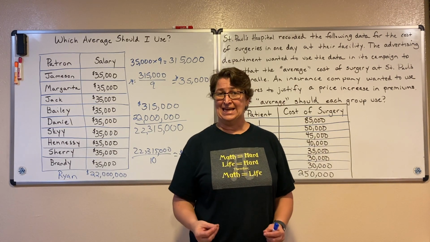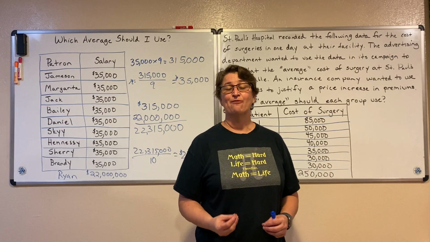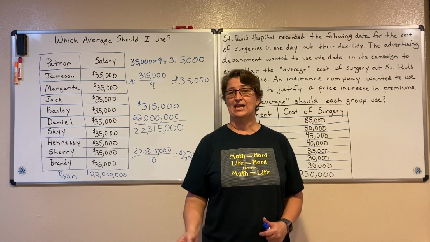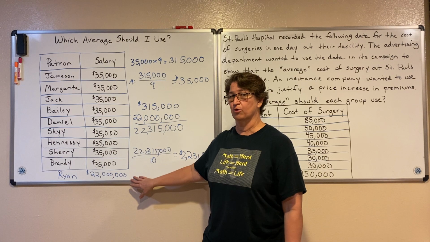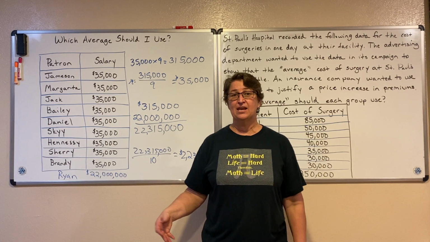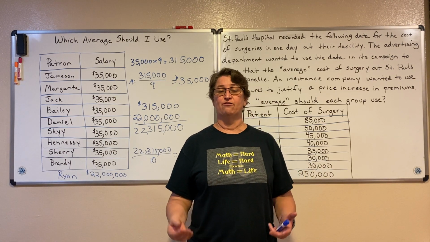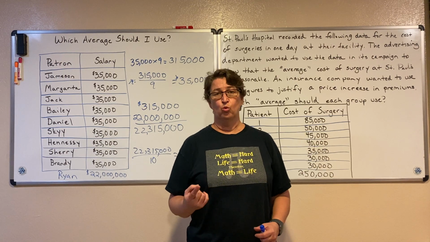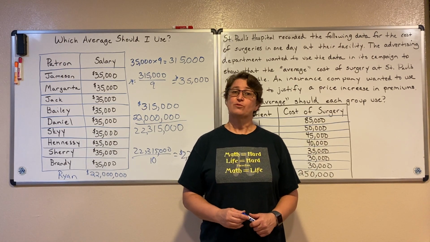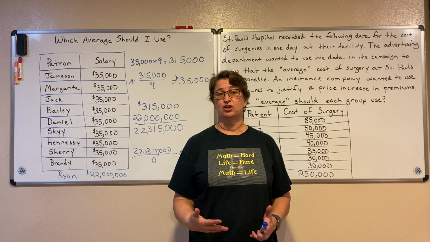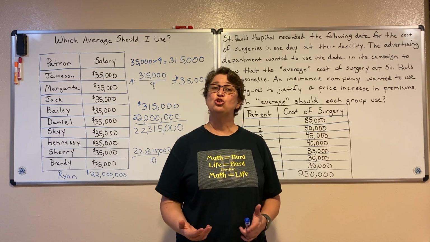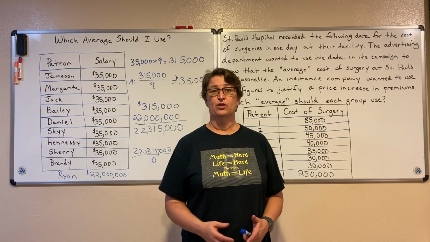So the mean average is affected greatly by one number, whereas my median and my mode were not affected by that one number. So people who understand stats and understand averages can use that in their favor.